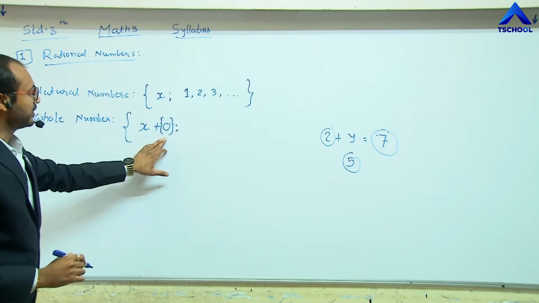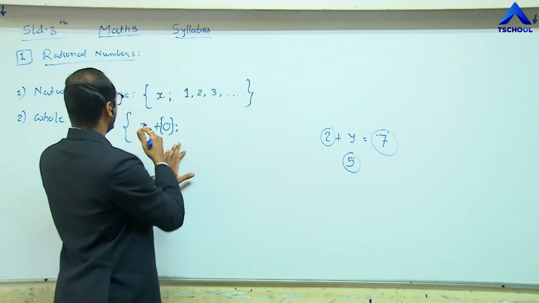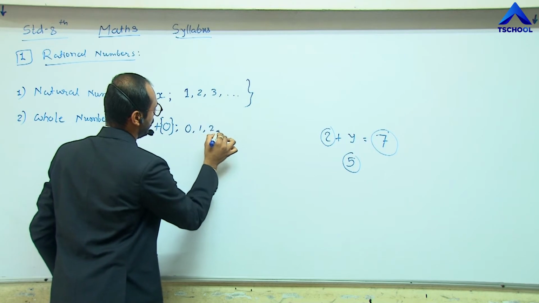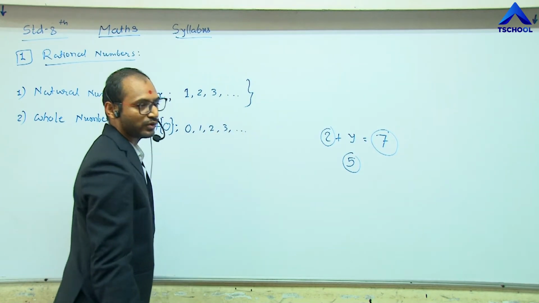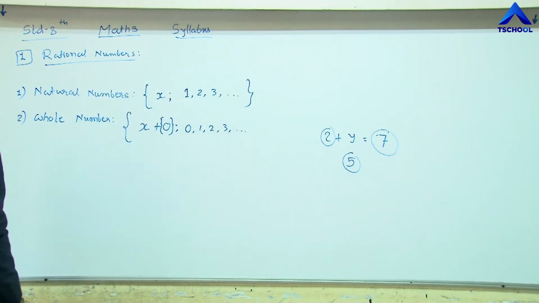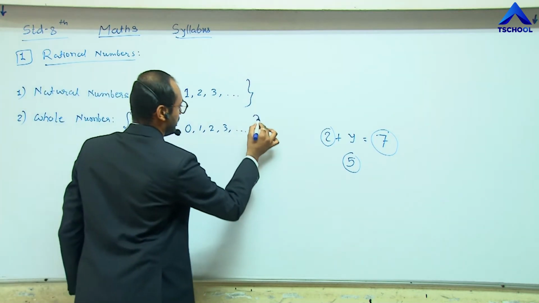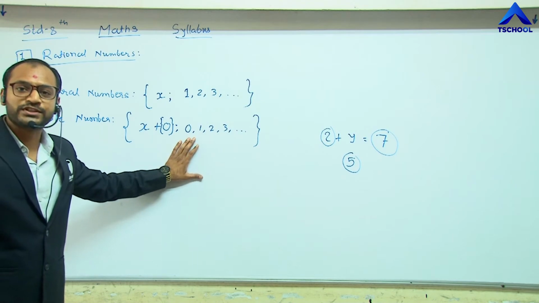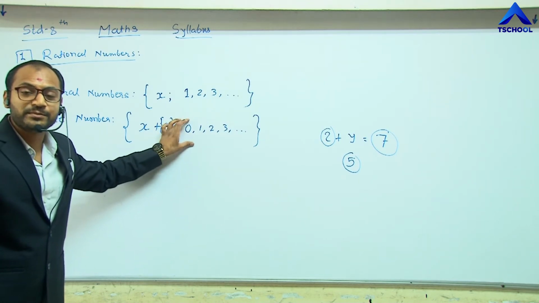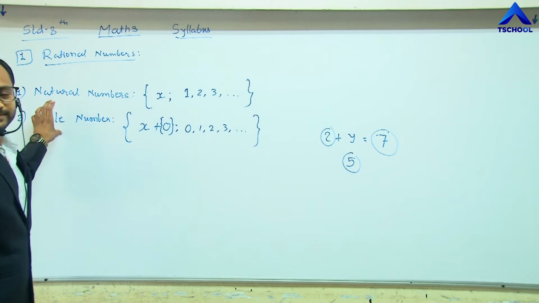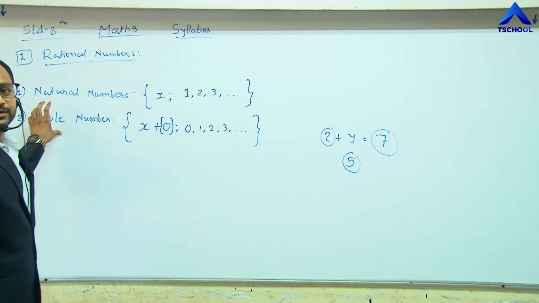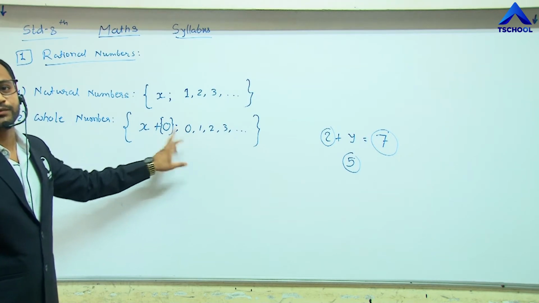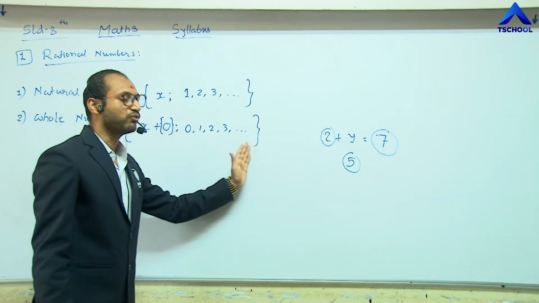So if we add this 0, we get the whole number series like 0, 1, 2, 3 and so on. If we start this series from 0, it becomes whole numbers. So 0 is the starting digit of the whole numbers. These are all called whole numbers.